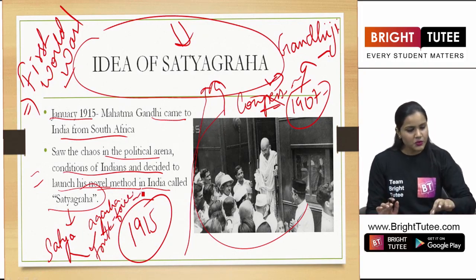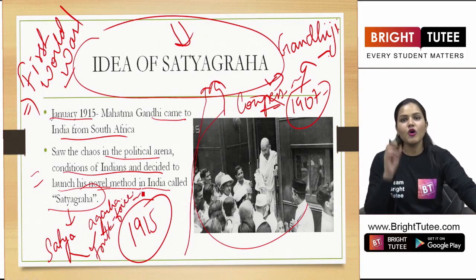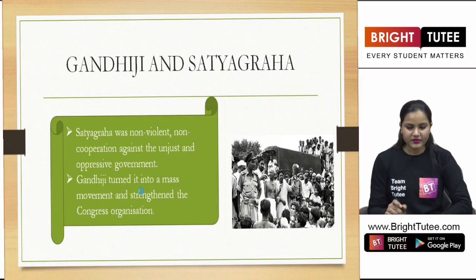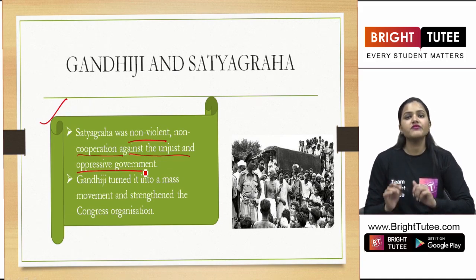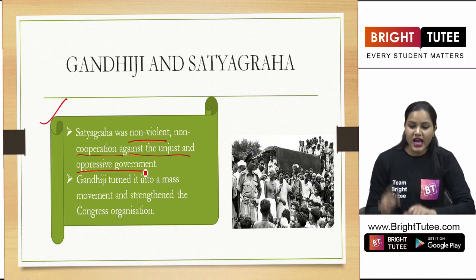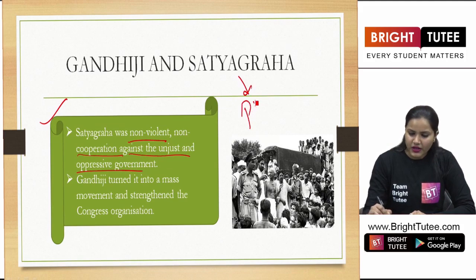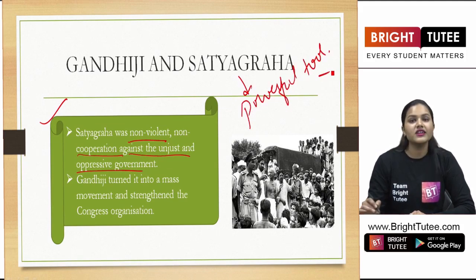Correct? So this was the basic meaning of Satyagraha. Now let us try to understand this meaning here. Satyagraha was non-violent non-cooperation against the unjust and oppressive government. Yes, students, a very powerful tool that was introduced by Gandhiji in our country.